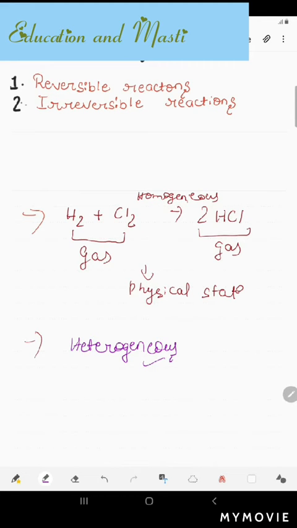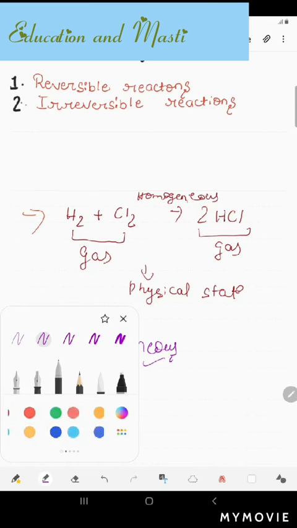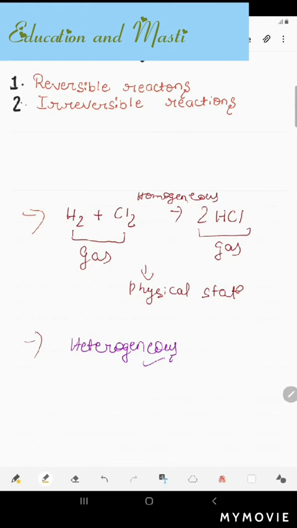So most of the reactions are heterogeneous reactions. Most of the reactions which we are studying are heterogeneous, not homogeneous. Okay. So let's go for an example for this also.